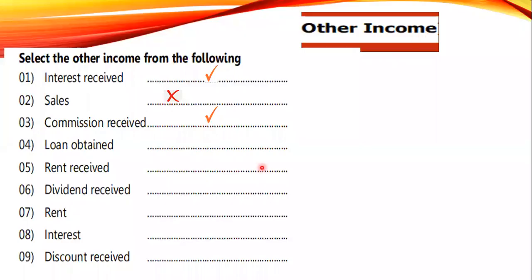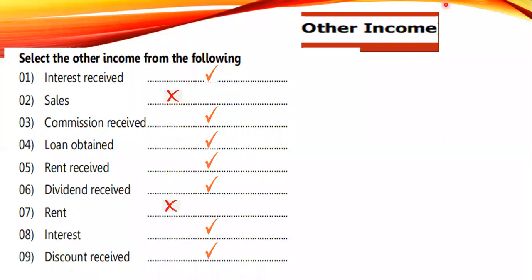Interest received, other income. Sales, no. Commission received, other income. Loan obtained, other income. Rent received, other income. Dividend received, other income. Rent, no. Interest, other income. Discount received, other income. There are some mistakes. Can you tell me the numbers? Which one is the mistake in my answer? Tell me the numbers only.